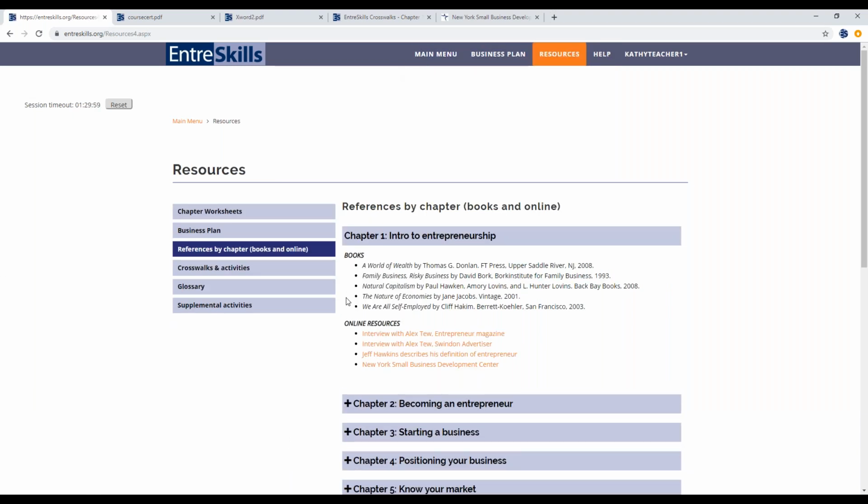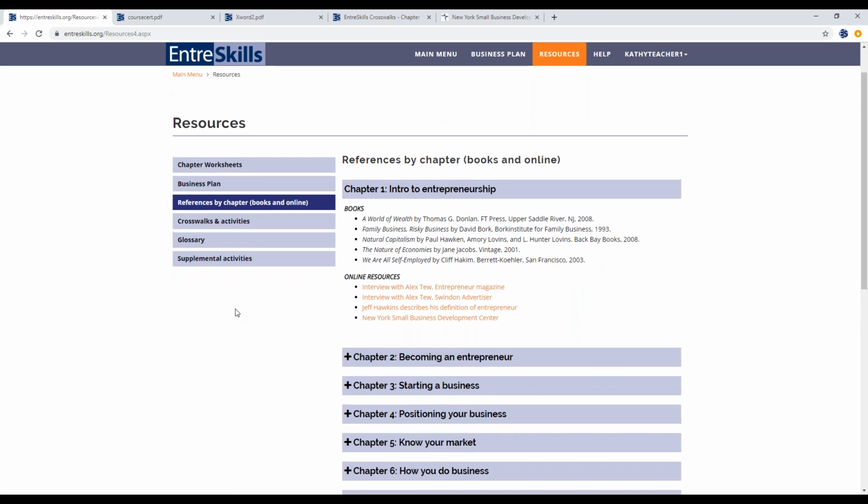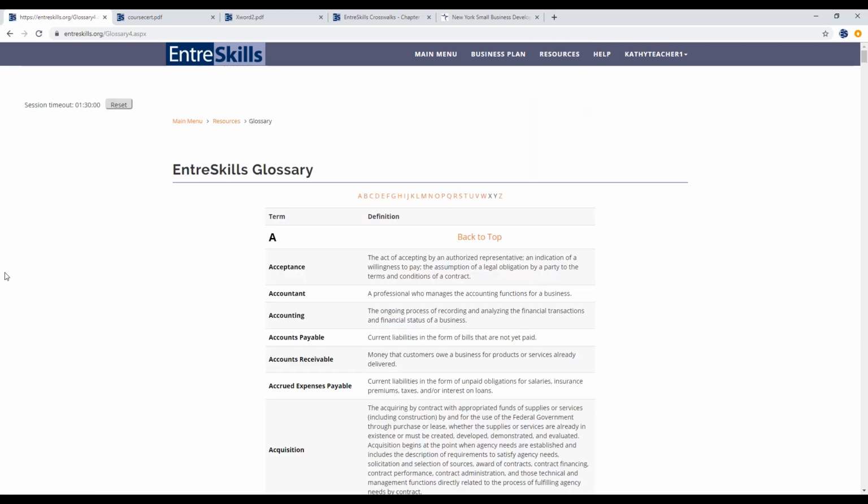Going back to the resources, we have all the references for each chapter here. And all the links that are within the chapters are also listed here. And there's a glossary of terms found throughout.